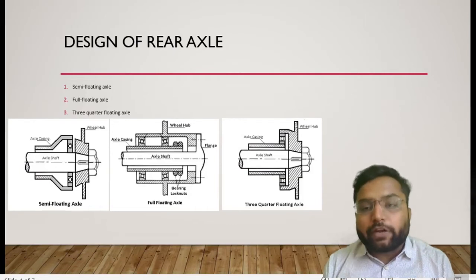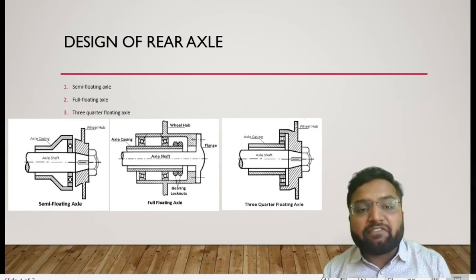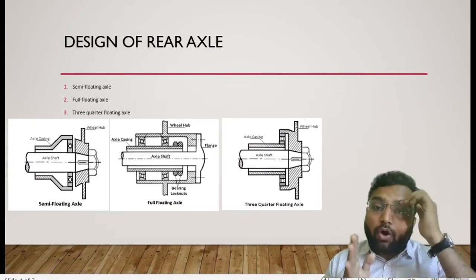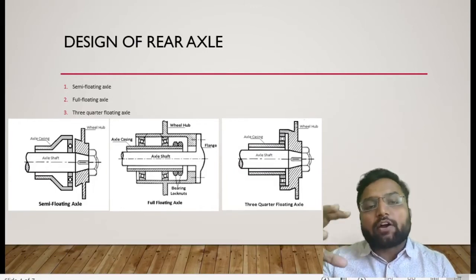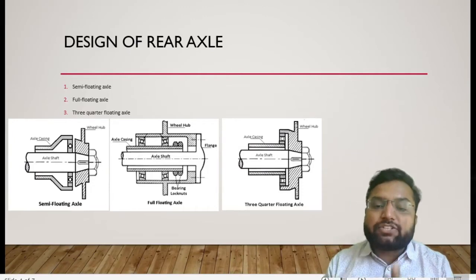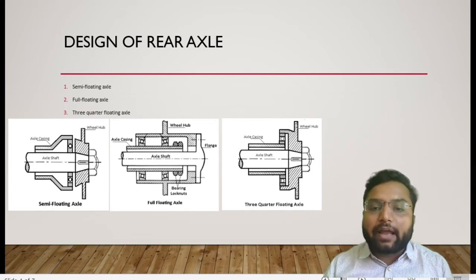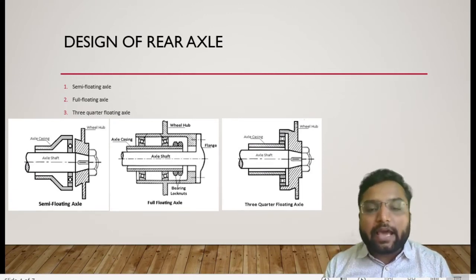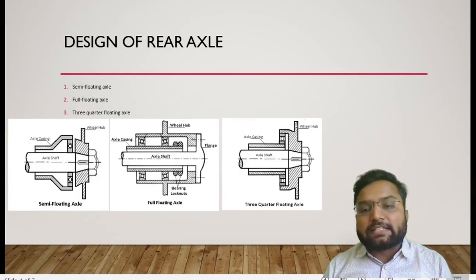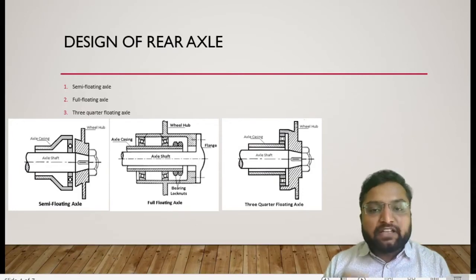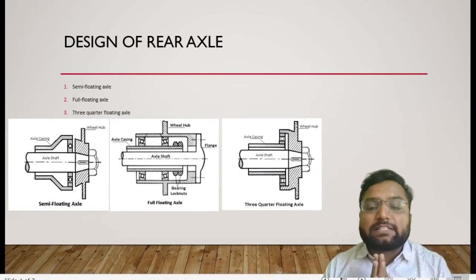The second type is the fully floating axle, which is purely designed to carry power rather than carry the load placed on the bearing. So there will be relative motion between the bearing as well as the cover of that axle. The bending stress or support will be carried by the outer assembly rather than the axle which is transmitting power. And third is the quarter floating axle, in which our axle is quarterly connected to the wheel hub, which is floating inside our axle casing as well as transmitting power.